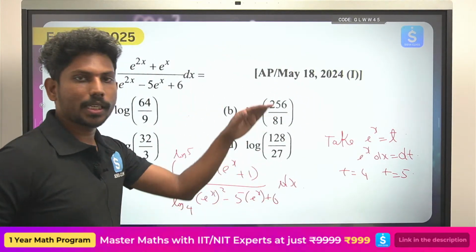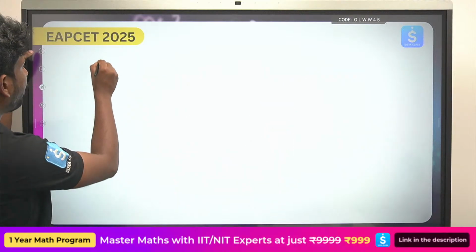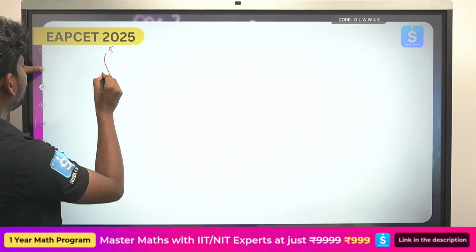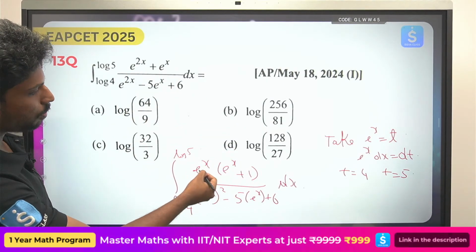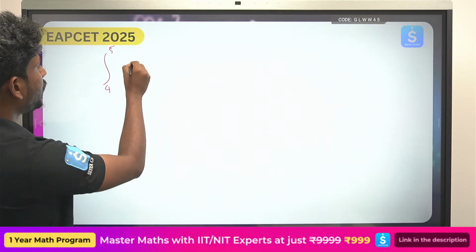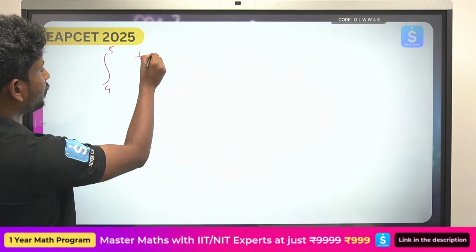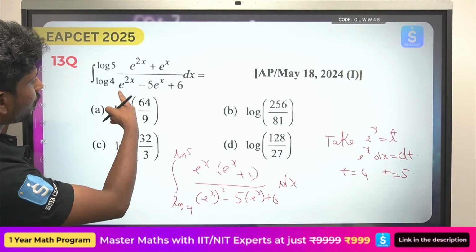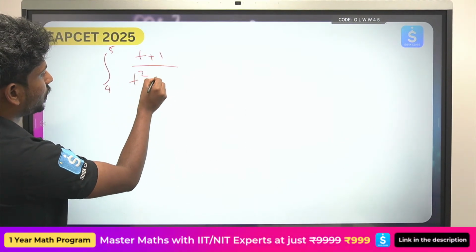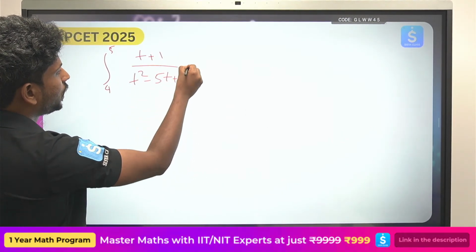So the upper limit is 5, the lower limit is 4. So you have 4 comma 5. From this, e power x will become t, e power x dx is nothing but dt. So t plus 1 by t square minus 5t plus 6, t square minus 5t plus 6 dt.